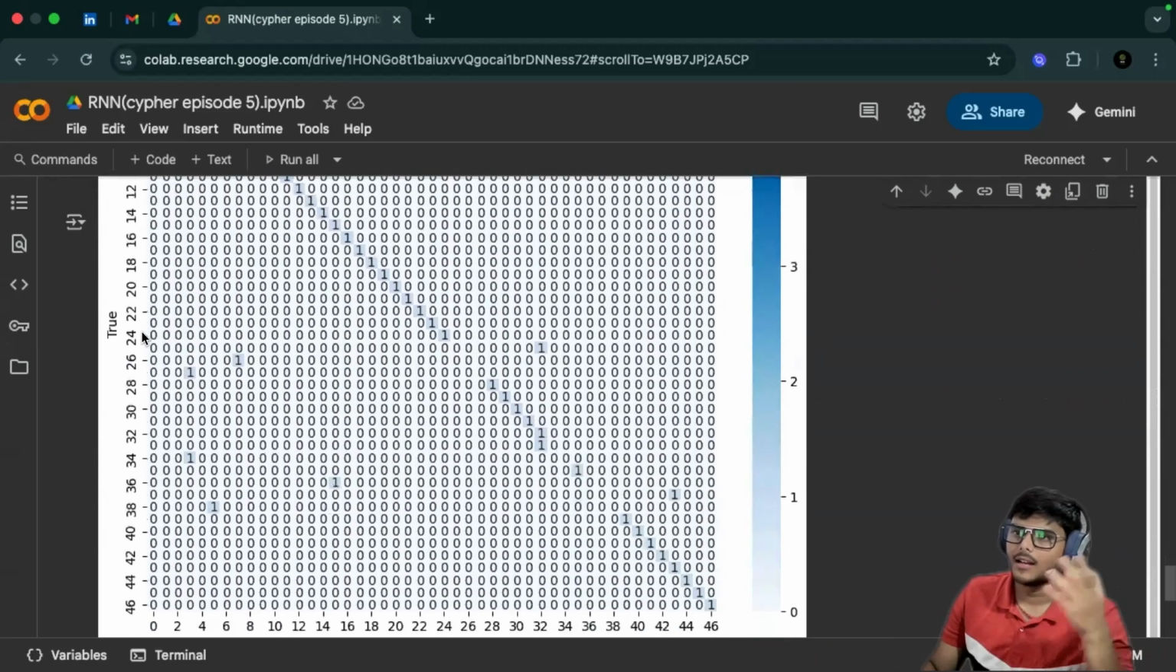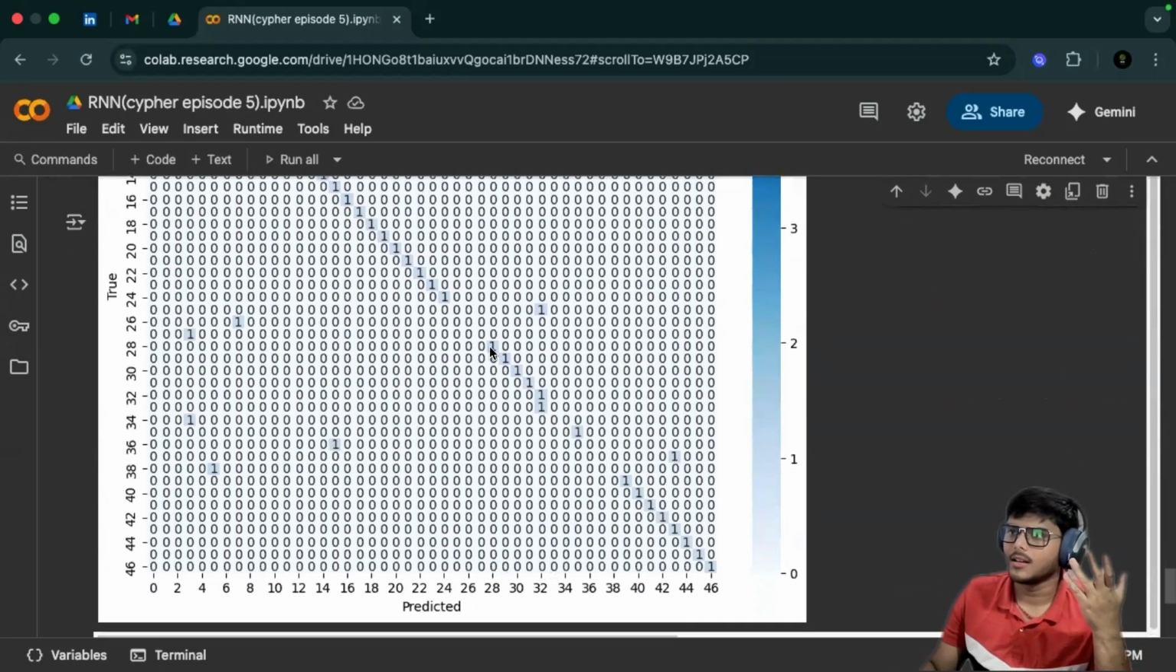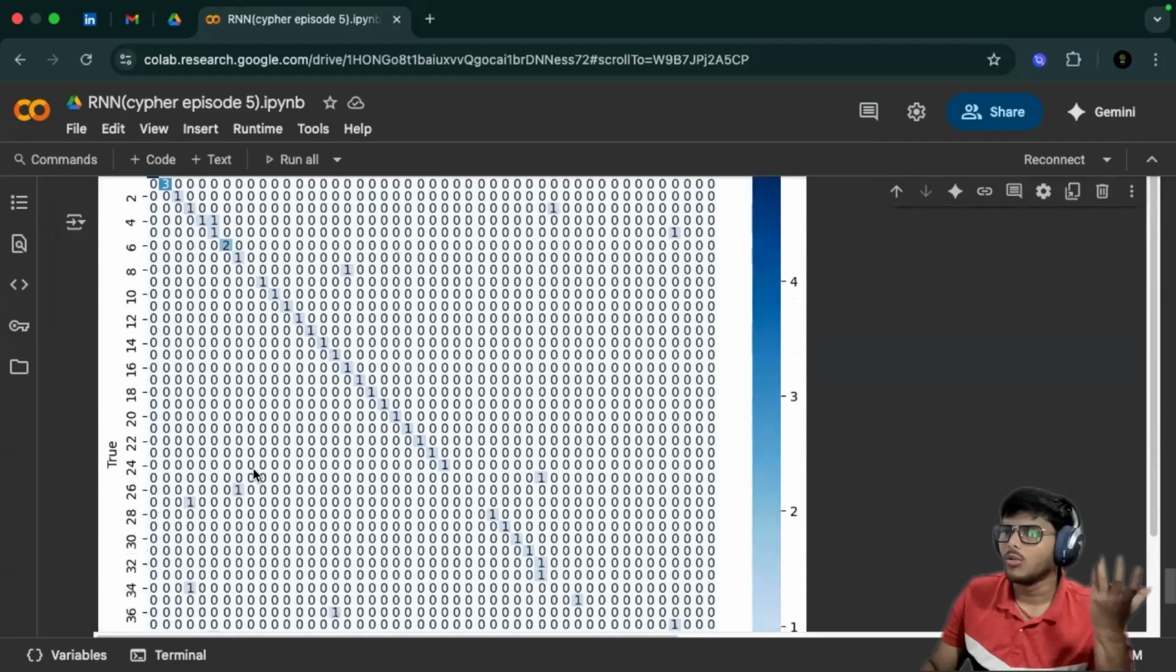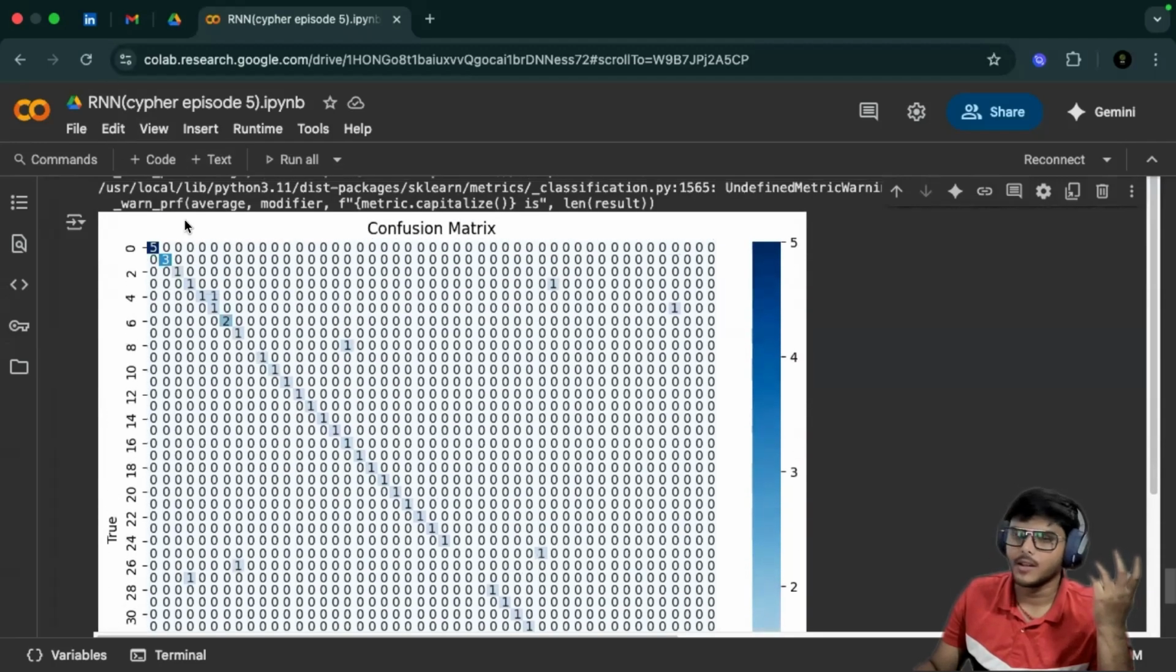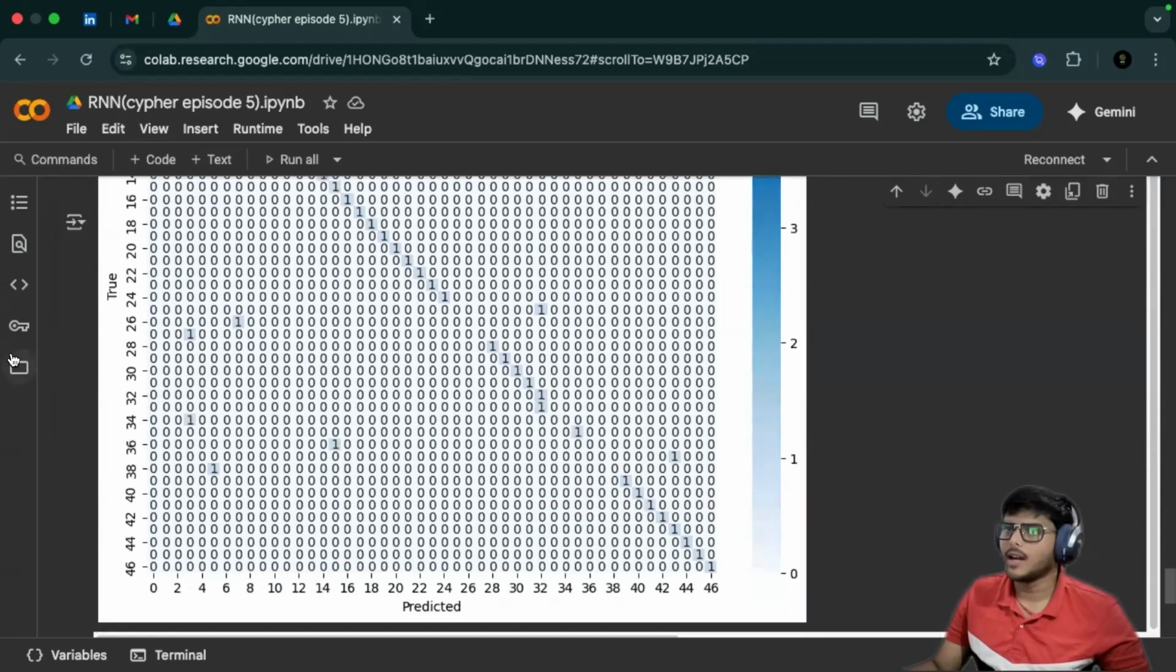And this is the confusion matrix you can see. Since we had many words, the confusion matrix is a bit larger. These are the predicted ones. Okay, so that's it about the RNN.